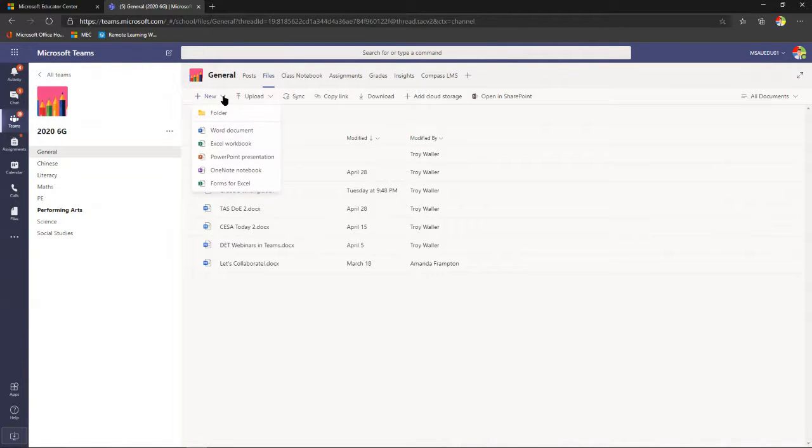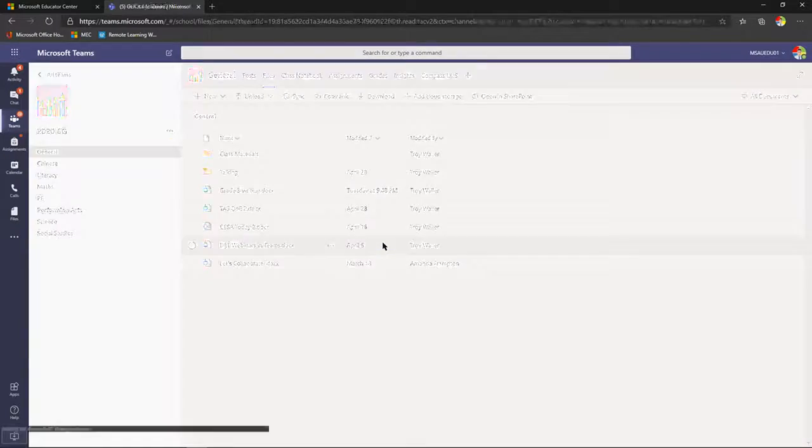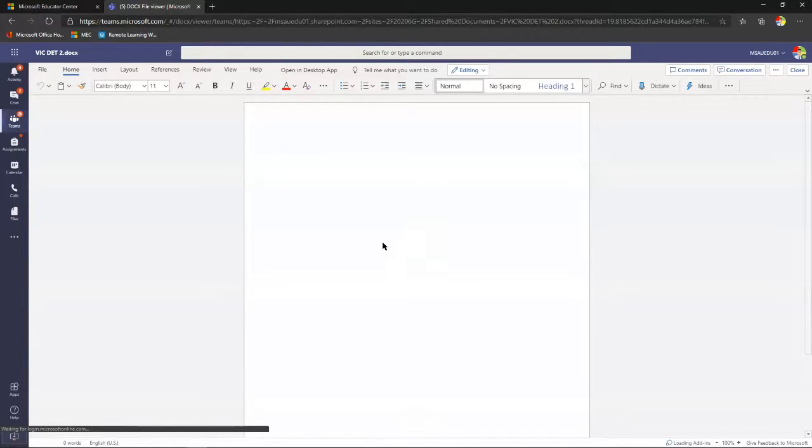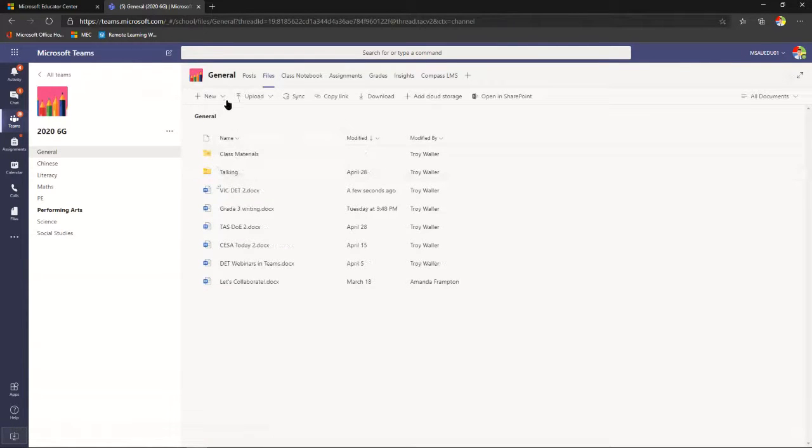I can create folders, easy to do, but I can also create a Word document. I'm going to call this one VIC DET number 2, and create. Now look what's happening. Inside Teams, I've got my Office 365 experience happening. I don't have to go out into the browser, into another app or anything like that. Word Online is opening up for me inside there. And when I close it, look what happens. There's that document that we just created. So I can create new Word documents, Excel documents, PowerPoint, etc., all from inside Teams.